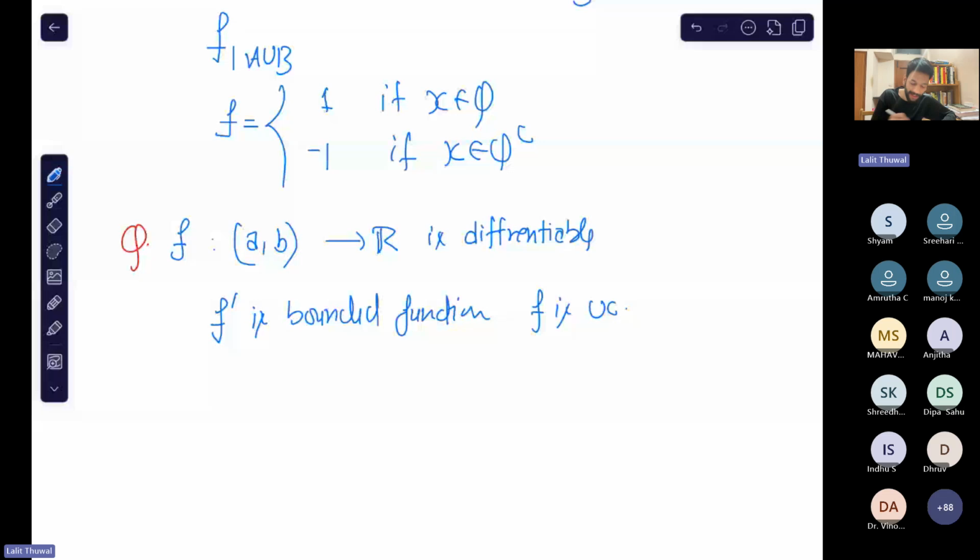Now suppose that you have not been given that f dash is bounded. You have been given that f double dash is bounded. So no comment about f. What do you think about the uniform continuity of f? Yeah, Sri Hari, do you want to say something?